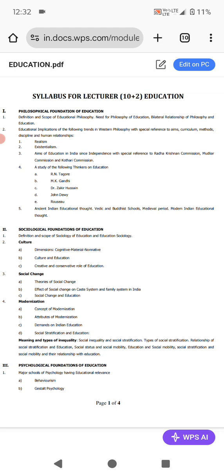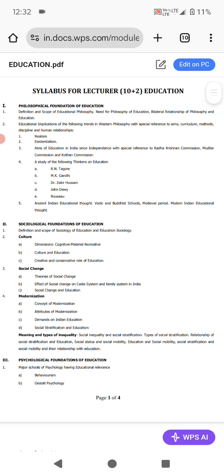Then after that, Kothari Commission, also known as Indian Education Commission, chaired by Dr. D.S. Kothari. Then fourth subunit, a study of the following thinkers on education: Rabindranath Tagore, Mahatma Gandhi, Dr. Zakir Hussain, John Dewey and Rousseau. The fifth and last subunit under the philosophical foundation of education is ancient Indian educational thought, Vedic and Buddhist schools, medieval period, modern Indian educational thought.